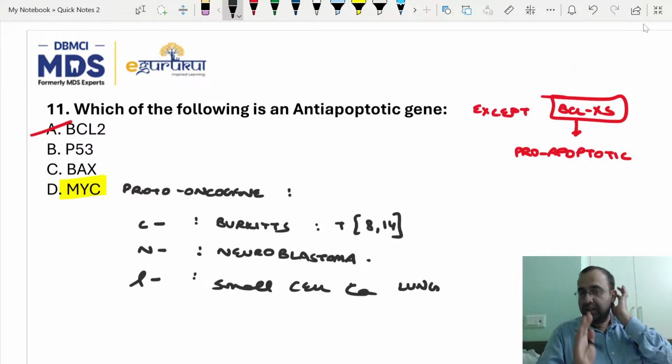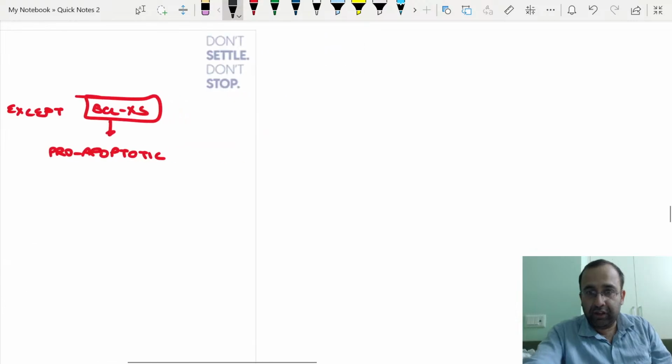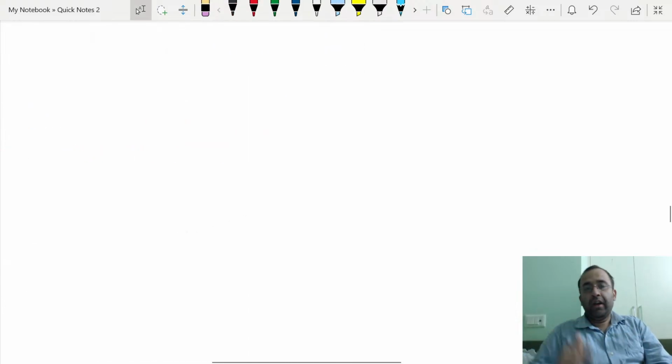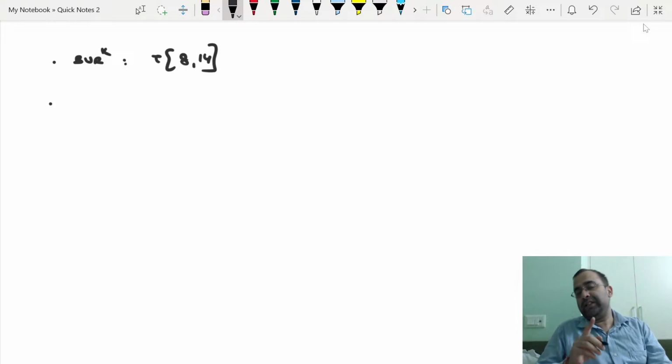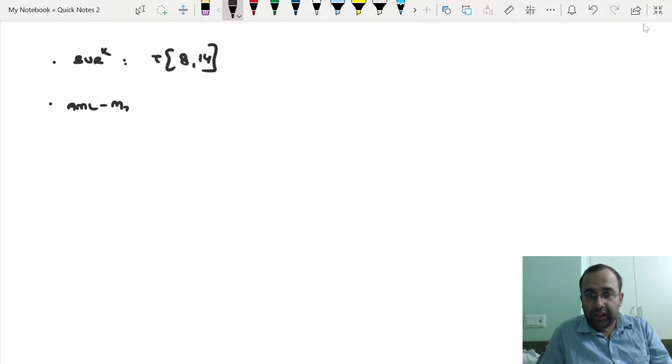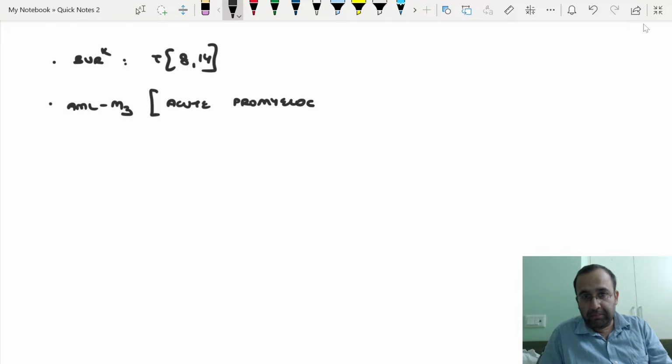Now that we are doing translocations, these are the last two topics before we finish off today's session: translocations and types of collagen. Burkitt's lymphoma, you have already told me, translocation 8;14. Best prognostic AML: AML M3, also called acute promyelocytic leukemia.